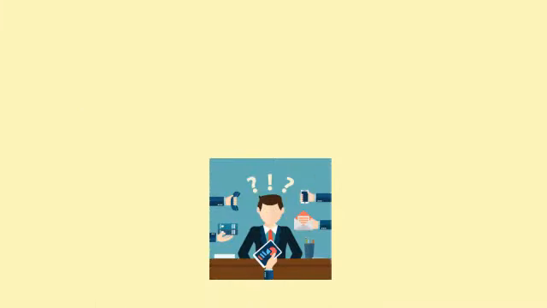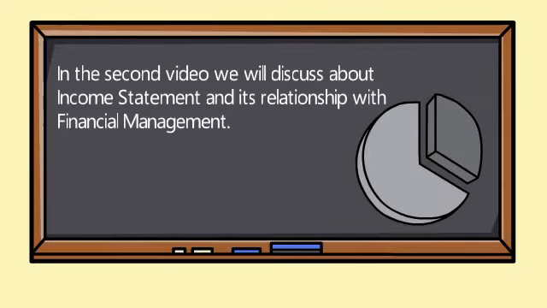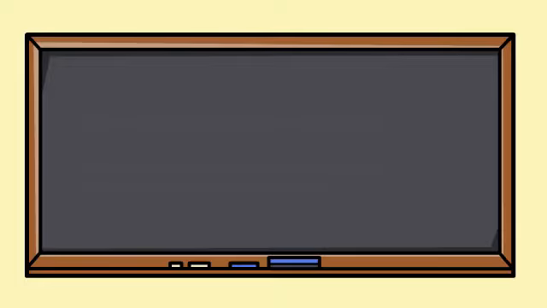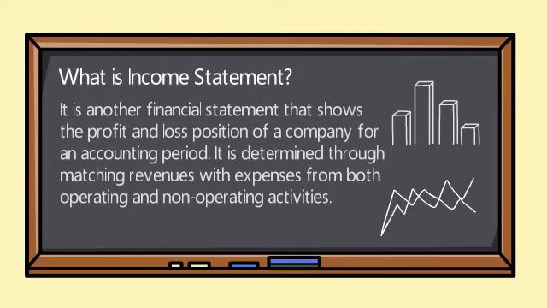Hello everyone. In this second video, we will discuss the income statement and its relationship with financial management. What is an income statement? It is another financial statement that shows the profit and loss position of a company for an accounting period. It is determined through matching revenues with expenses from both operating and non-operating activities.